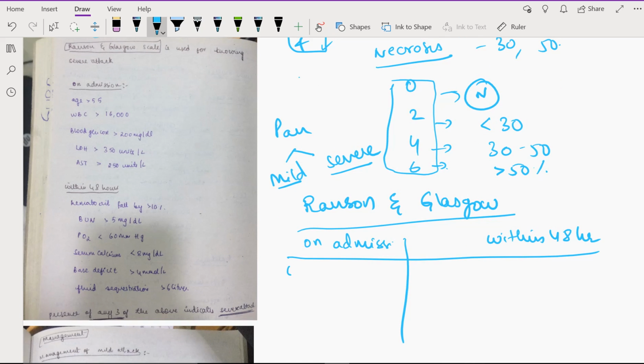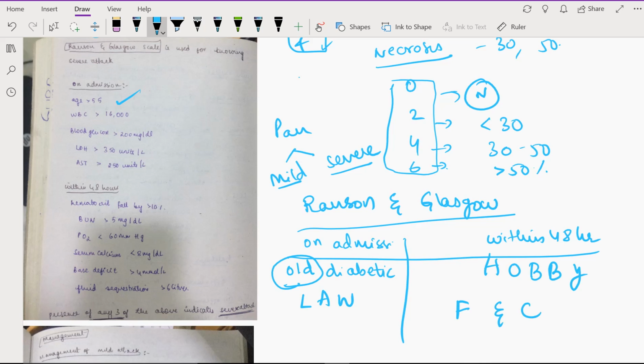So on admission, I remember it like this: it is old, diabetic, who studied law, and whose hobby is to watch football and cricket, okay. So old, that is age greater than 55 years. Next, diabetes, so blood glucose greater than 200, and L stands for LDH, A stands for AST, and W stands for WBC. So LDH is greater than 350, AST greater than 250, and WBC greater than 16,000.